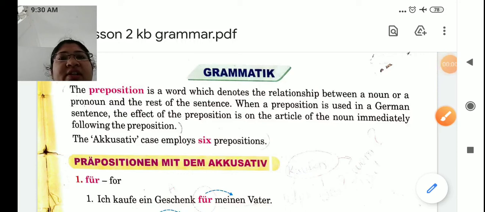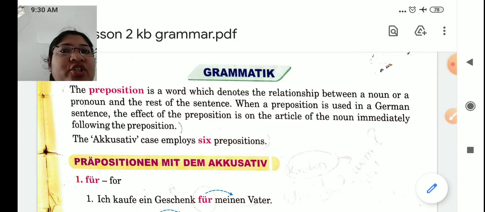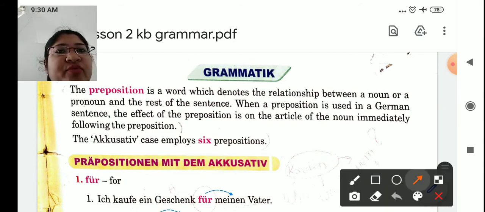Klasse 8 Stuhler. Today we are going to learn from our Lexion 2 Grammatik. The prepositions we are going to learn. Now let's see first what is preposition.